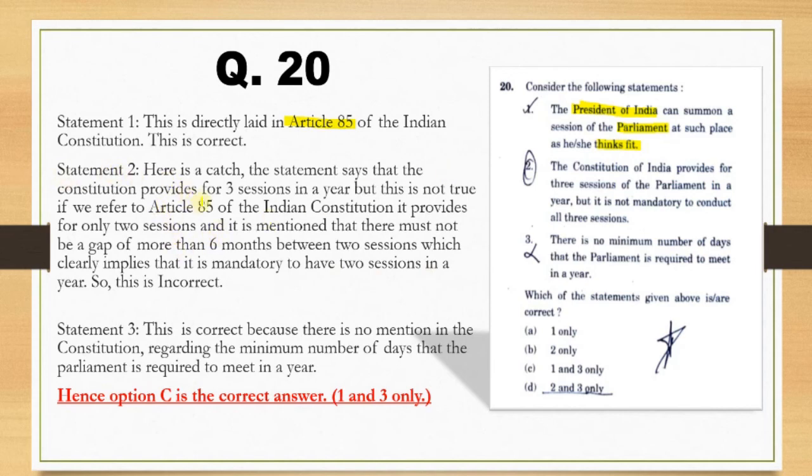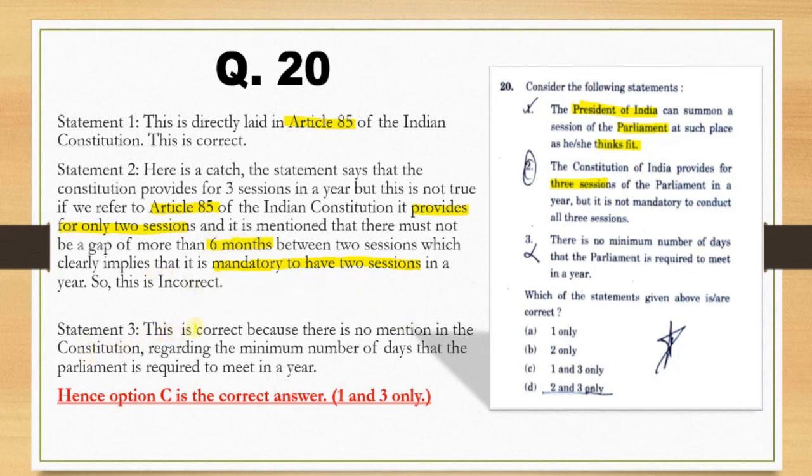Coming to statement number 2, this statement might be a catch for the candidate, as it states about 3 sessions that have to be conducted by the parliament in a year, but if we refer to article number 85 of Indian Constitution, it provides only 2 sessions. So this clearly implies that it is mandatory to have 2 sessions in a year, and it should not have a gap of more than 6 months in between. So this statement is incorrect.